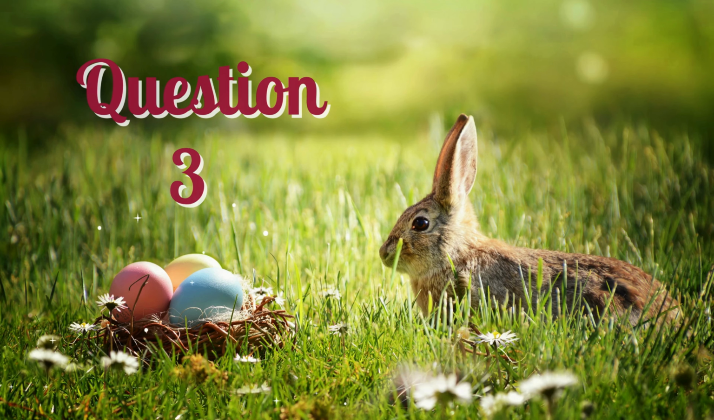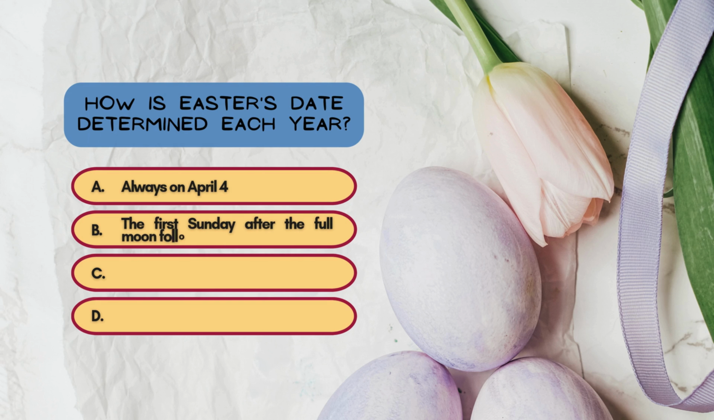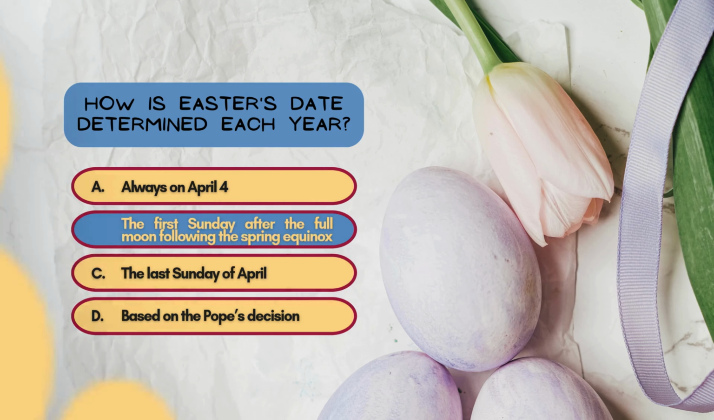Question number 3. How is Easter's date determined each year? Always on April 4th, the first Sunday after the full moon following the spring equinox, the last Sunday of April, or based on the Pope's decision. Easter is a movable feast, meaning its date changes each year. It falls on the first Sunday after the Paschal full moon, which is the first full moon after the spring